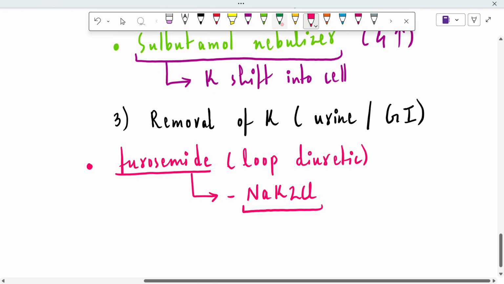One more thing is that we have talked about ECG. There will be tall tented T waves, the height of the P wave will decrease, there will be ST elevation, broad QRS, and sine wave pattern in case of dangerous hyperkalemia. But the ECG findings are not always an accurate test for estimating any electrolyte imbalance. We should always go for other workups like serum measurement of the electrolytes, or we can check the urinary electrolyte panel. So ECG isn't always the accurate one in diagnosing electrolyte imbalances.